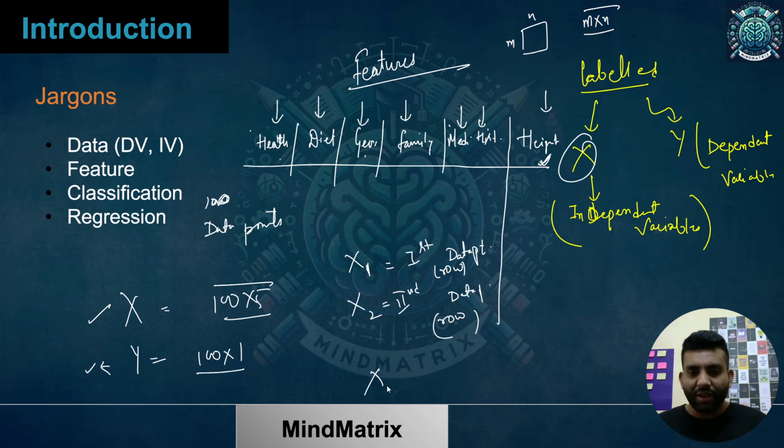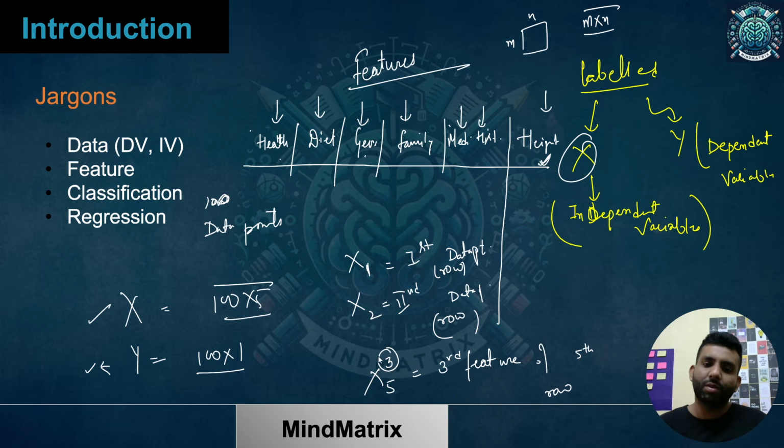If I say x1, x2, then I'm talking about the first data point, and x2 is the second data point. That means I'm talking about rows: first row, second row. And if I say, let's suppose, x5 and over here I write 3, then I'm talking about the third feature of the fifth row. This is the column I'm talking about, and this is the row I'm talking about, in simple terms right now. I hope this idea is clear.